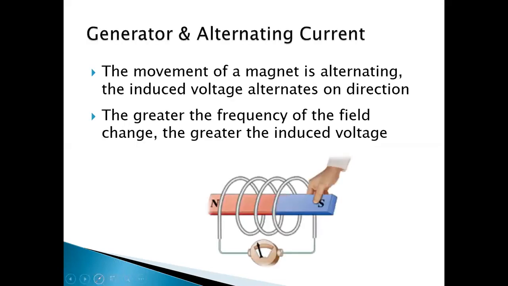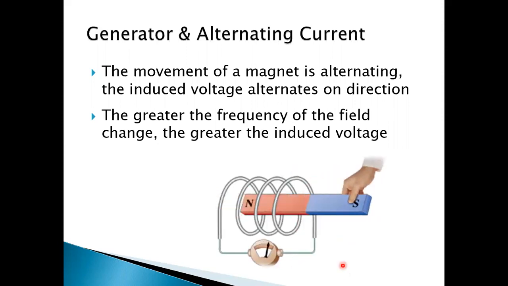So here you see the principle is the same. There is a coil, and inside the coil a magnet moves in and out, and during that movement current is induced in the coil and appears as a deflection of the pointer of the galvanometer.